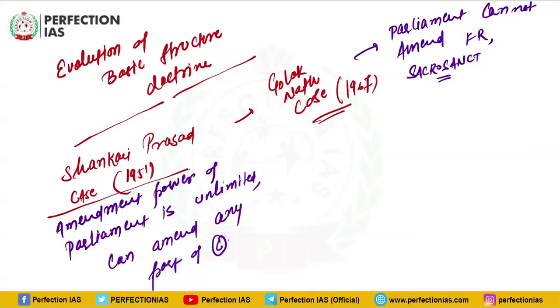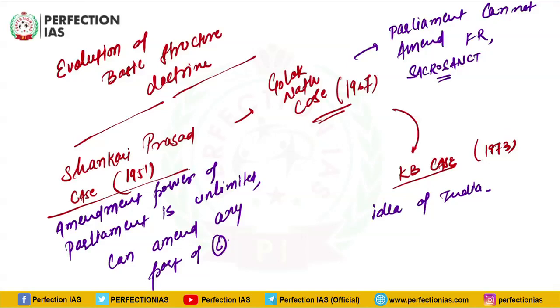Then Keshwananda Bharati case, KB case. This is a verdict of 1973. In Keshwananda Bharati case, Supreme Court said that Parliament has the power to amend any part. However, when constitution makers were making this constitution, they had an idea of India and therefore they provided certain basic tenets of this India, and these are the important pillars of Indian system.